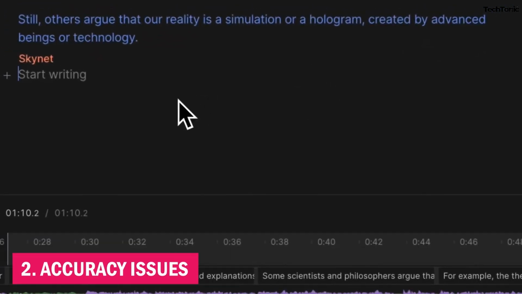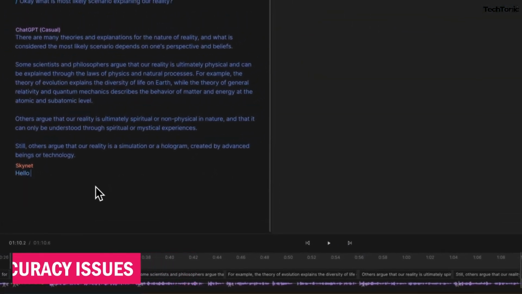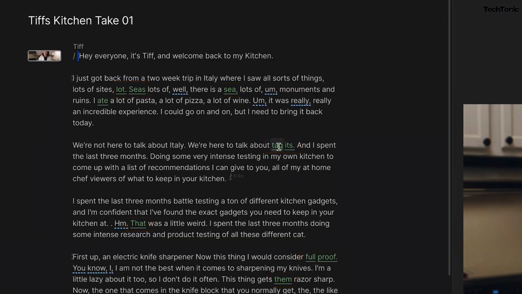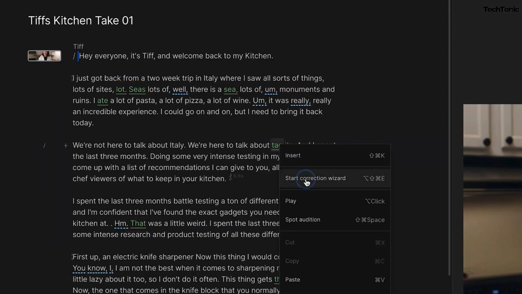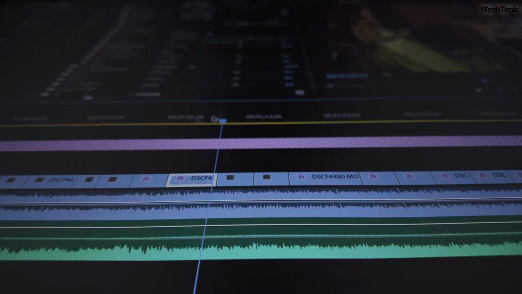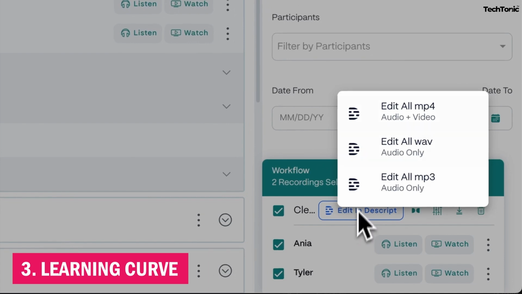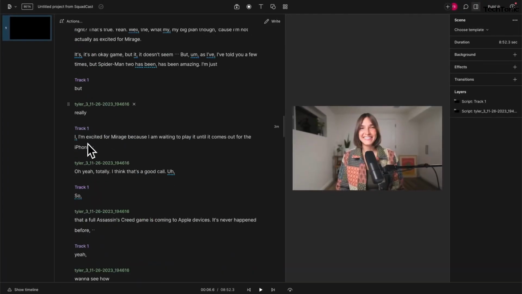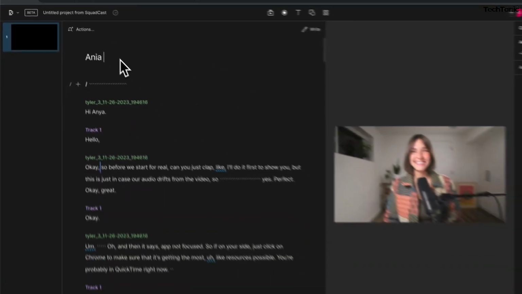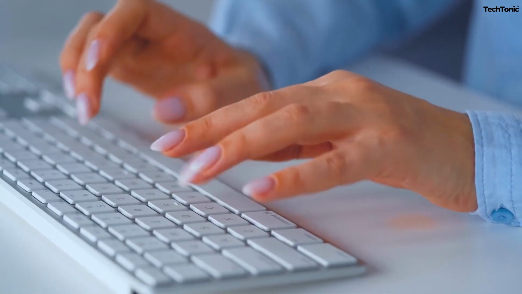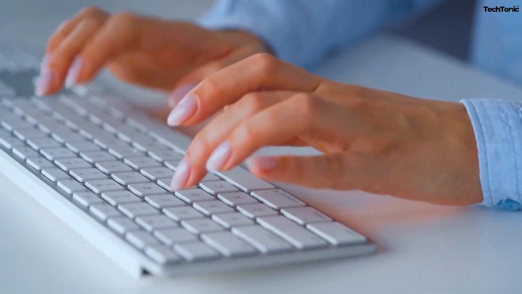2. Accuracy issues. Despite its impressive transcription capabilities, Descript AI may occasionally produce inaccuracies, especially with accents, technical terminology, or background noise requiring manual corrections. 3. Learning curve. Mastering Descript AI's full range of features and functionalities may require some time and effort. Users may find the initial learning curve steep, particularly if they are new to audio and video editing software.